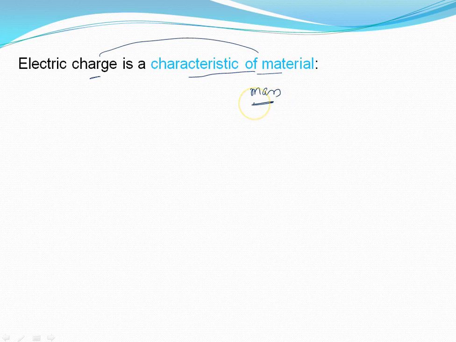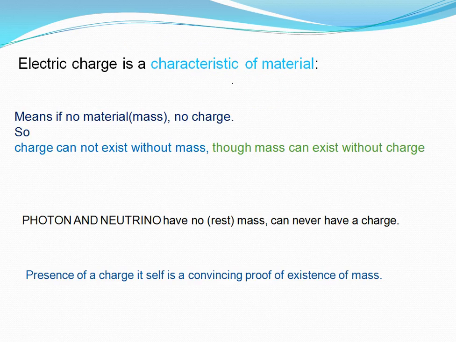Like in nuclear physics you will read regarding the photon, like neutrino. They have no rest mass. Photons have no rest mass, so they cannot have any charge. And you can say the presence of charge itself is a proof of the mass. That is also a very important thing. You can read this slide also.